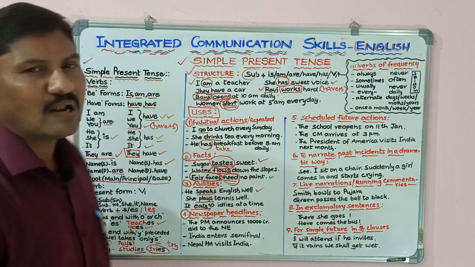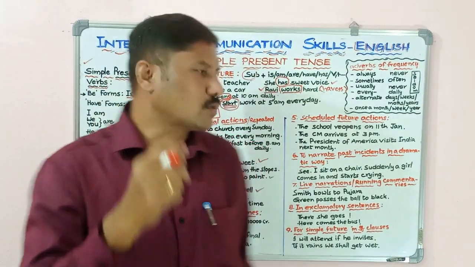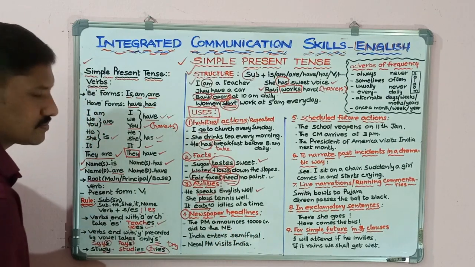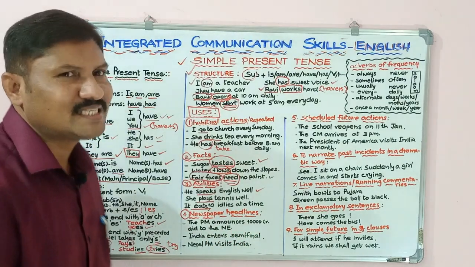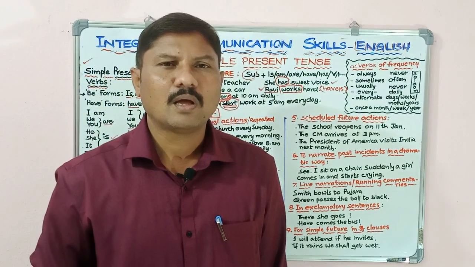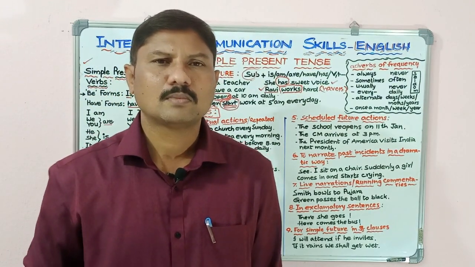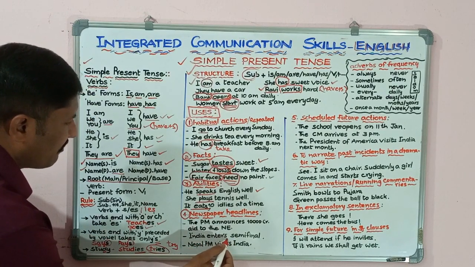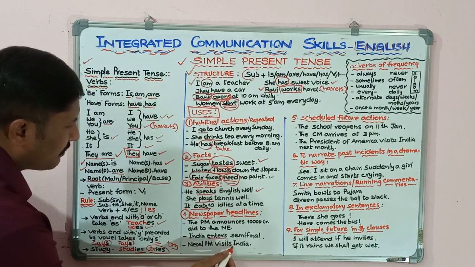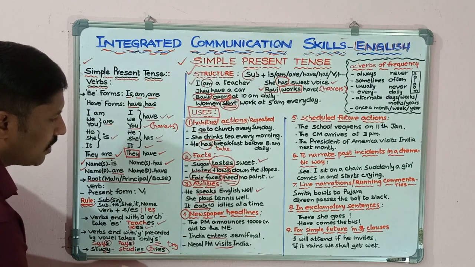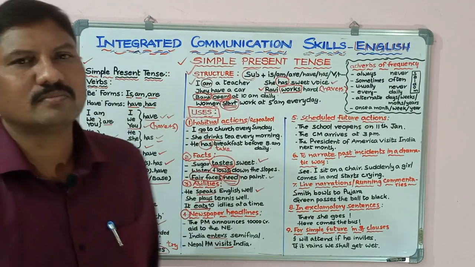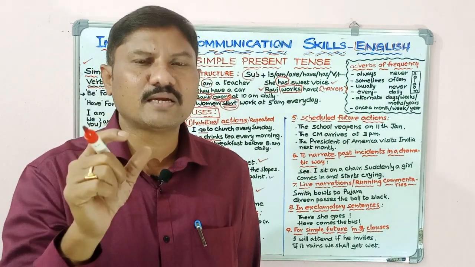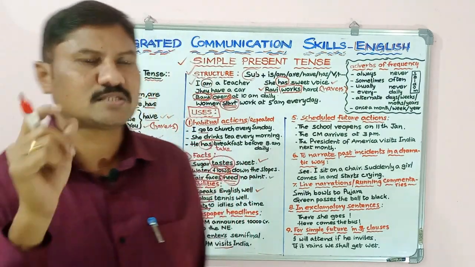The PM announces 10,000 crore aid to the Northeast. Or the CM arrives Guntur, like this. Or India enters semi-final. Nepal PM visits India. So like this you can find newspaper headlines which are written in simple present tense.